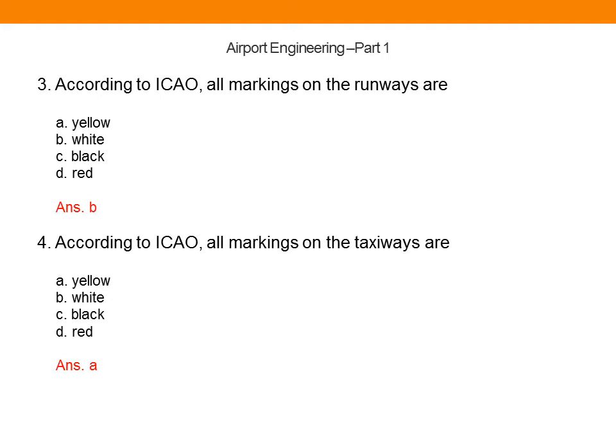So as per ICAO recommendation, the markings in the runway should be in white color and markings on the taxiway should be in yellow color. So third question, according to ICAO, all markings on the runways are, correct answer is option B, white. And fourth question, according to ICAO, all markings on taxiways are, the correct option is option A, yellow.